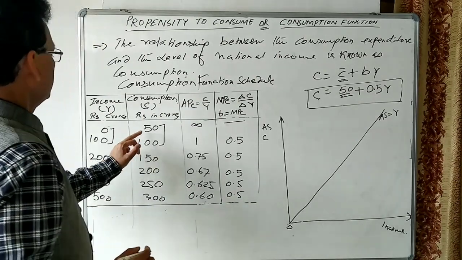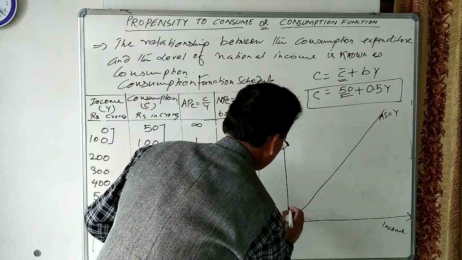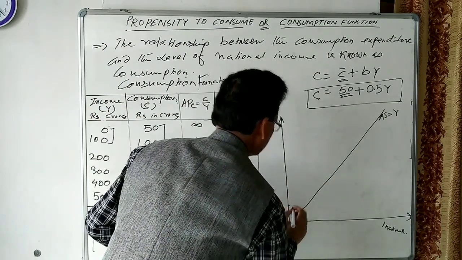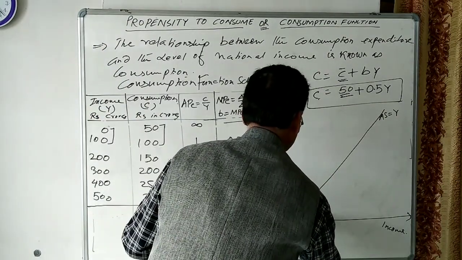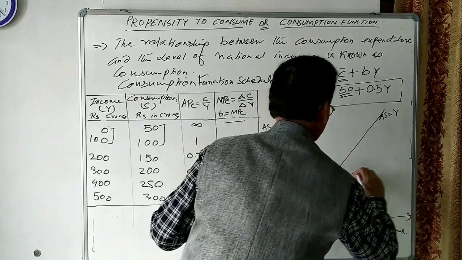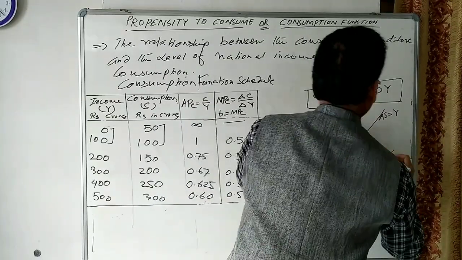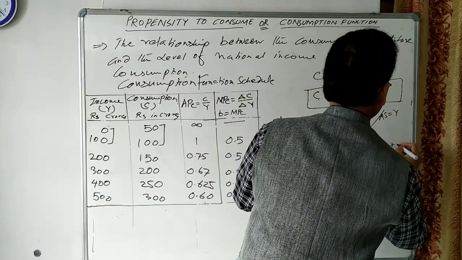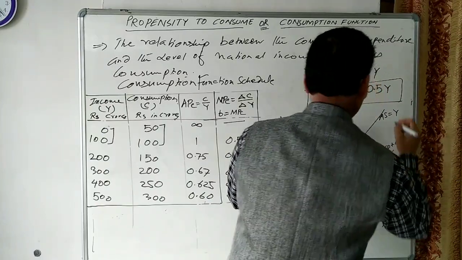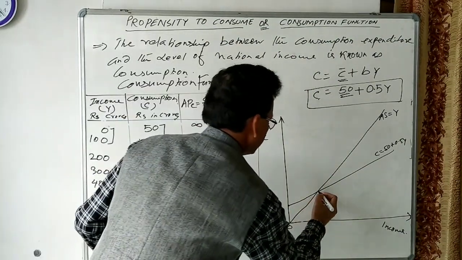This starts from 50. So C is equal to 50 plus 0.5Y. Let us take one point here.